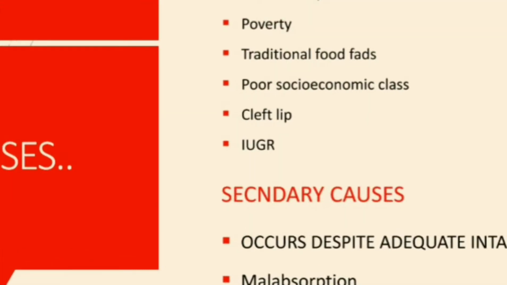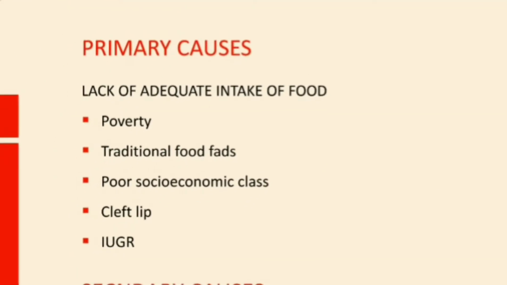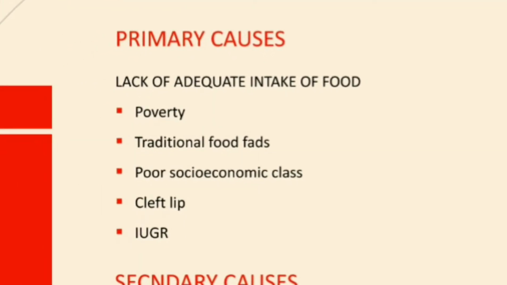Also to be noted are cleft lip and cleft palate. So what does this mean? If the child has cleft lip or cleft palate, the sucking will not be proper, and that leads to protein energy malnutrition. And very important, the nutrition of a mother plays a significant role in the nutrition of the children. If the mother is malnourished during pregnancy, that malnourishment will definitely have an impact on the growing fetus also. So in case of intrauterine growth retardation, there will be protein energy malnutrition when the child grows on.